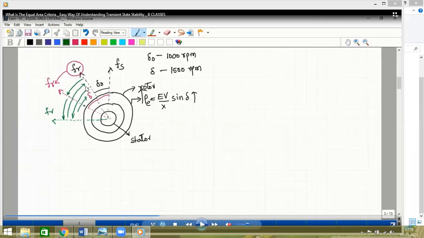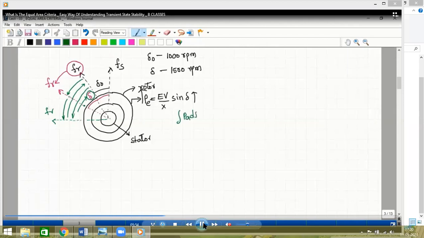And then the minimum value. So this change in the position of the rotor is called the swing. It will just oscillate. That's why we have the swing equation. Okay, this exists only for a short period of time. So how much power is generated during that swing condition, we have to calculate.